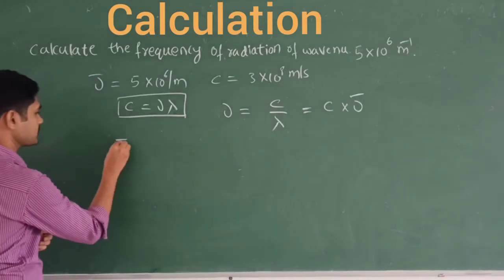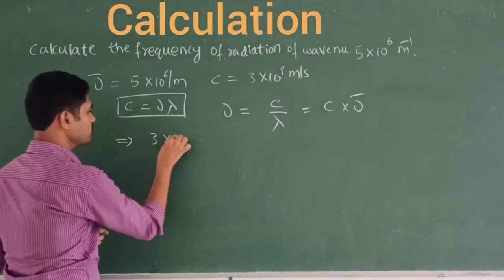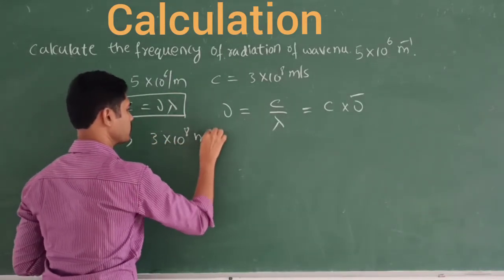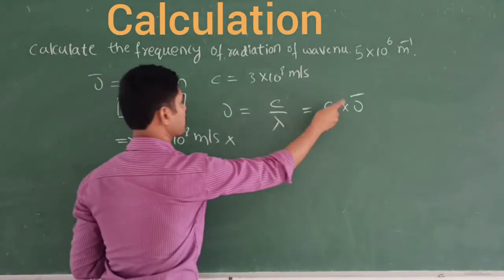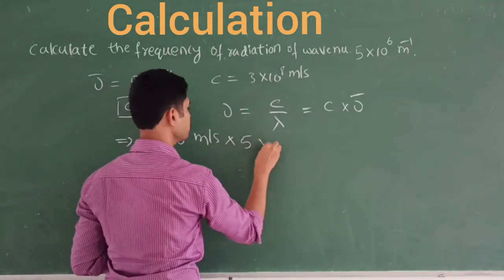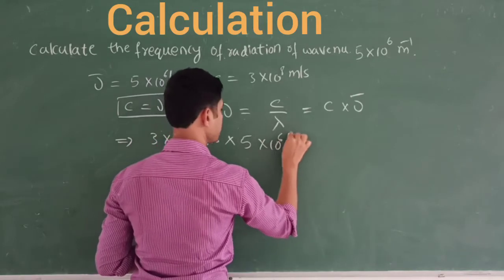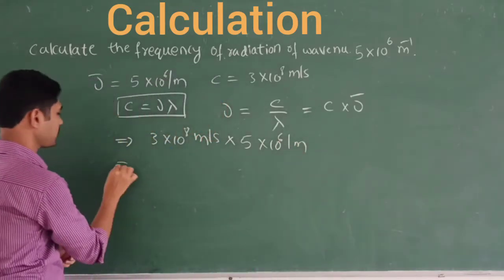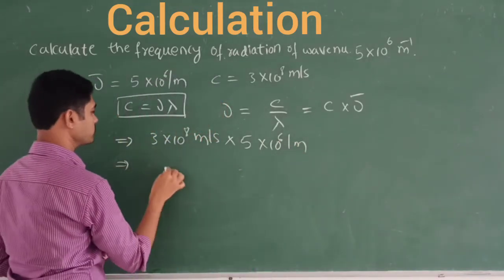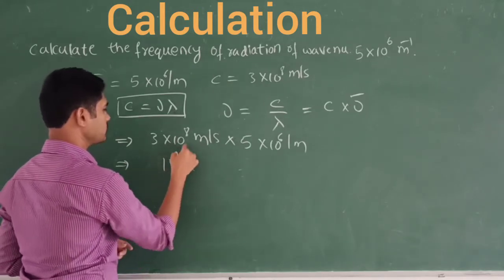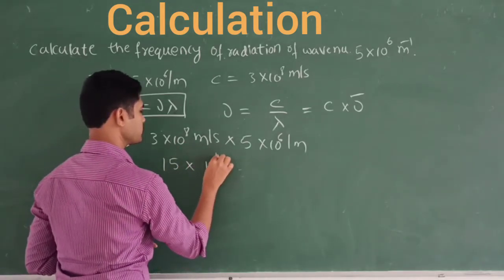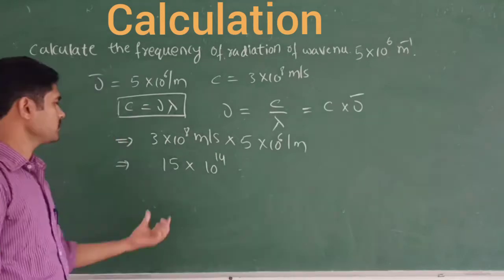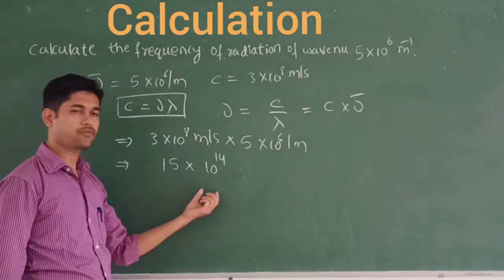So let's write the data. c is nothing but 3 into 10 raised to 8 meter per second, into nu bar. Nu bar is given as 5 into 10 raised to 6 per meter. So that's a simple calculation here. 3 into 5 is 15, into 10 power 8 times 10 power 6, that becomes 10 power 14. So it becomes 15 into 10 raised to 14 hertz.